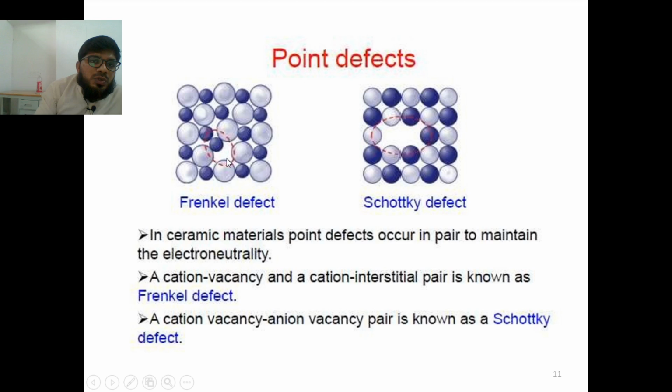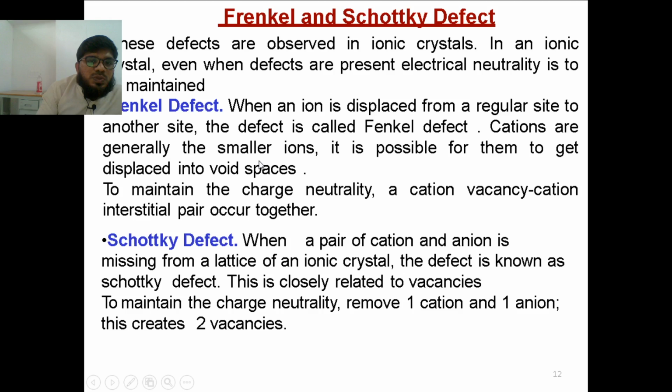Whereas in Schottky defect, a cation and anion, both as a pair, will be missing from the element. Here an ion is displaced from the regular site to another site. The ion will be inside the atom itself, but instead of sitting in its own place, it will go and sit in another place. Cations are generally smaller ions, so it is possible for them to get displaced into the void. Those will be small, and because of that, they can move in the element.